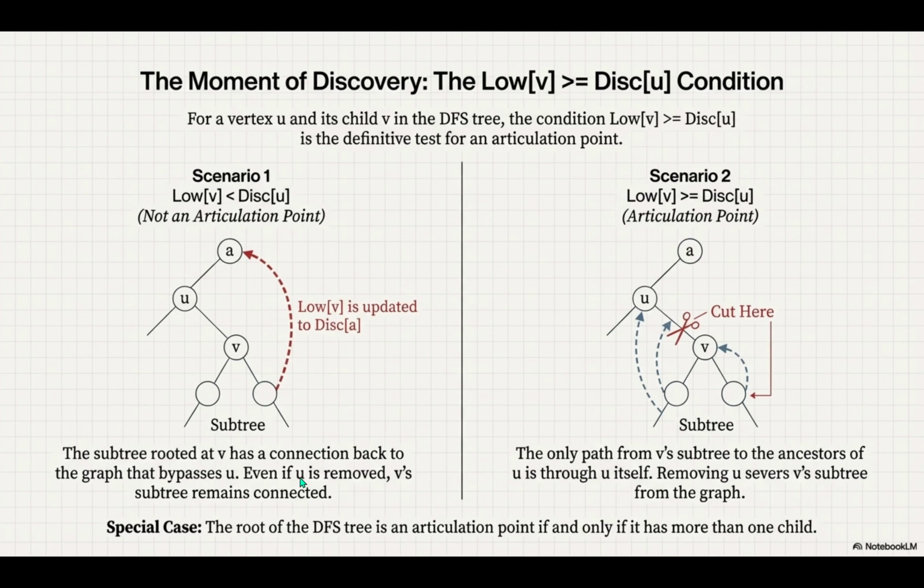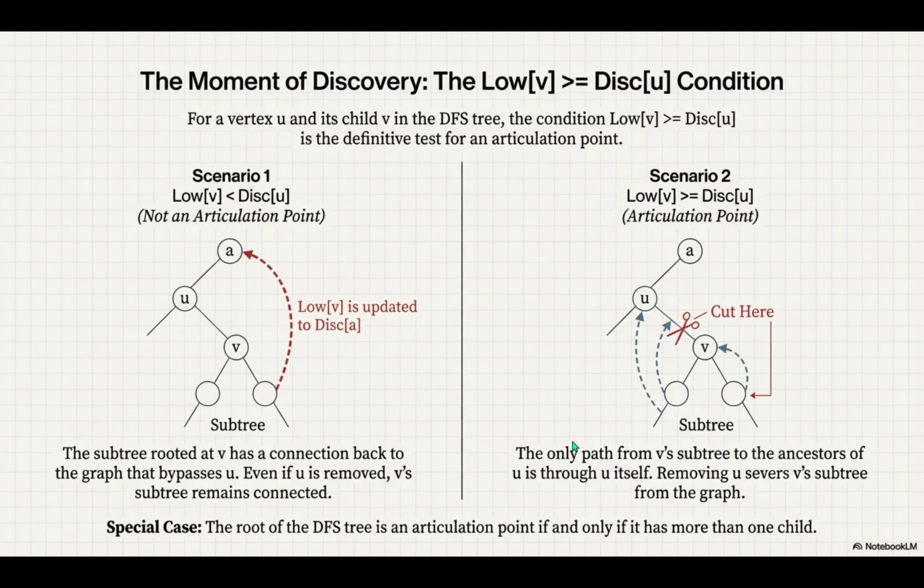So can it jump over its parent to safety? That's it, exactly. If the answer is no, if the low link value of the child v is greater than or equal to the discovery time of the parent, then that parent, u, is an articulation point. Let's really zoom in on that. If the highest point that entire cluster under v can reach is only u itself, that means that u is the mandatory gateway. You remove u, and that entire branch of the network is just severed.